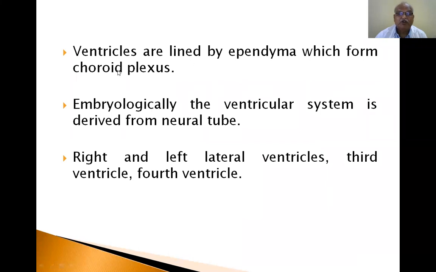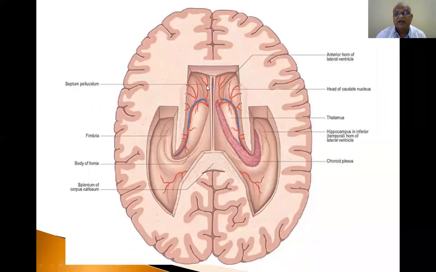Ventricles are lined by ependyma which form choroid plexus. Embryologically, the ventricular system is derived from the neural tube. Already I told you: right and left lateral ventricles, third ventricle, and fourth ventricle, because there are 4 ventricles. They are nothing but dilatations of the neural tube. Now this is the diagram. This is the thalamus. This is one thalamus, this is another thalamus, so right thalamus and left thalamus. In between these two, the third ventricle is a slit-like cavity.